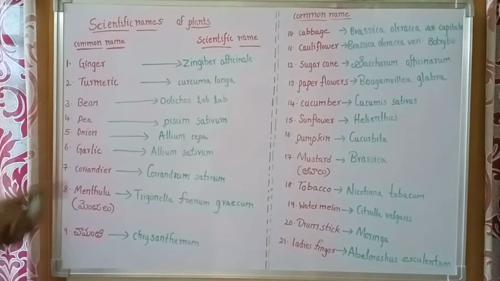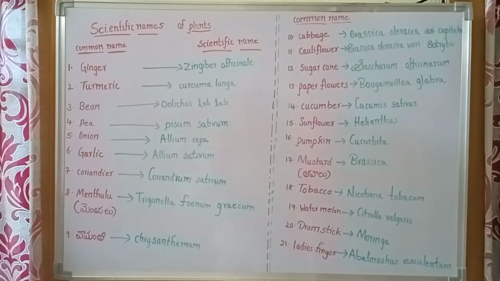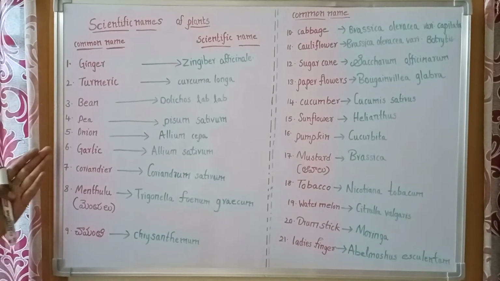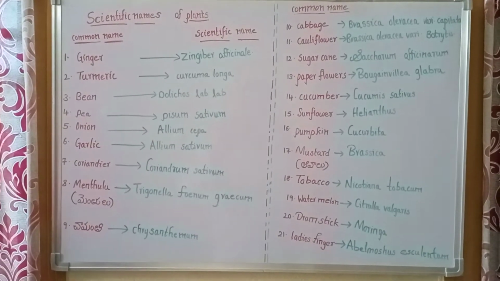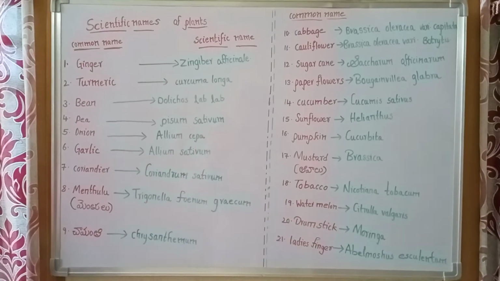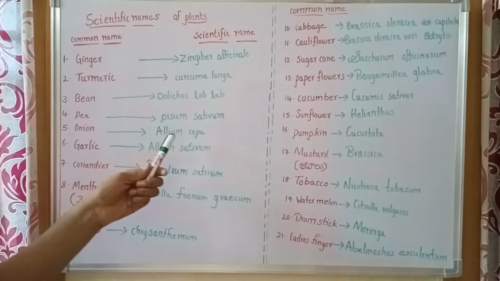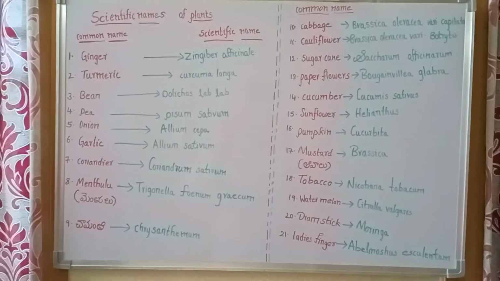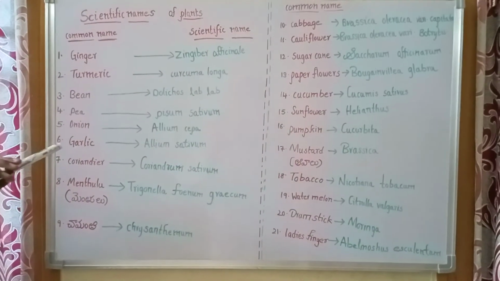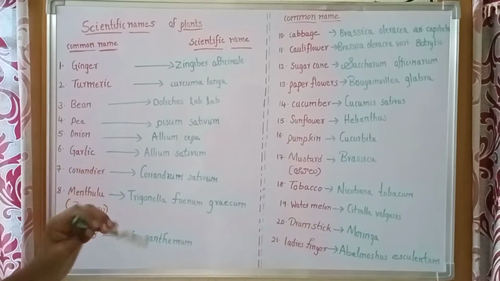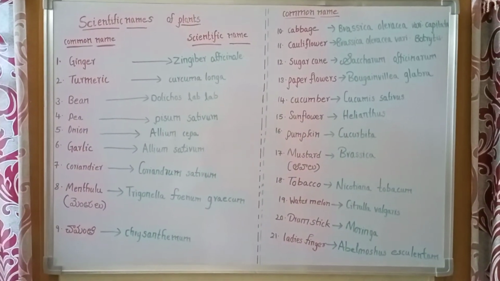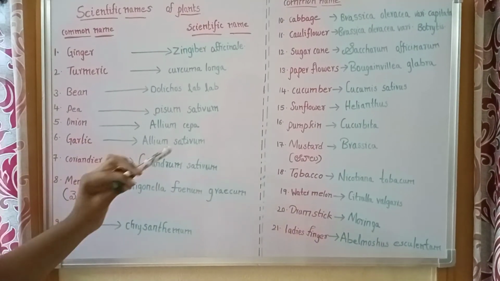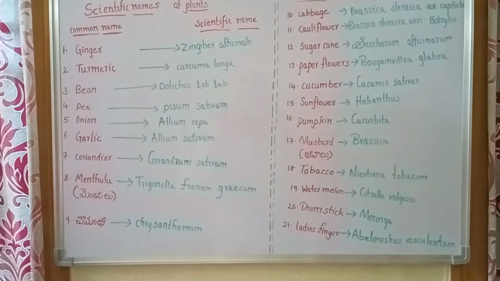And the next, onion. Onion in Telugu we call ullipai. The scientific name of onion is Allium cepa. And next, garlic, which we call chinnulli in Telugu, and the scientific name of garlic is Allium sativum. Again, the scientific name of garlic is Allium sativum.